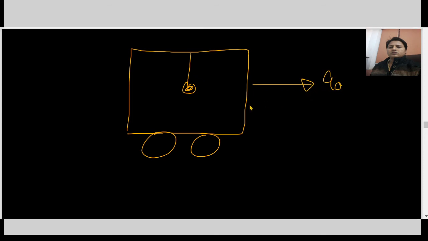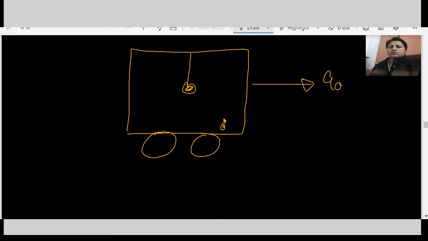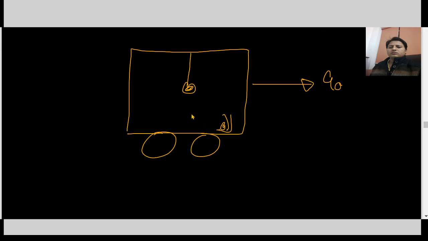What will happen if we place a simple pendulum in a vehicle, and the vehicle is accelerating along a horizontal surface? If we place an observer inside, this is a non-inertial observer, so apply a pseudo force m a0 and mg.